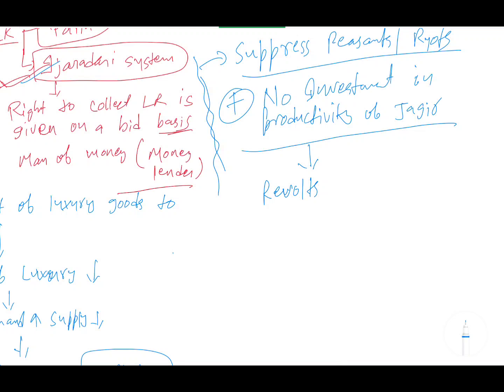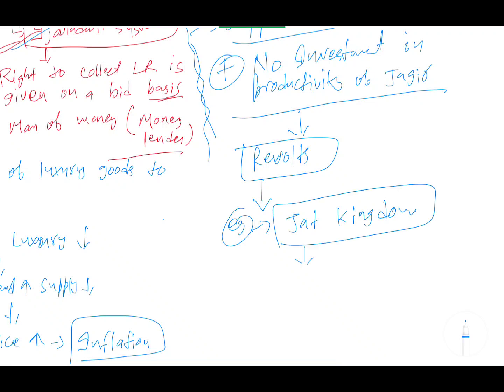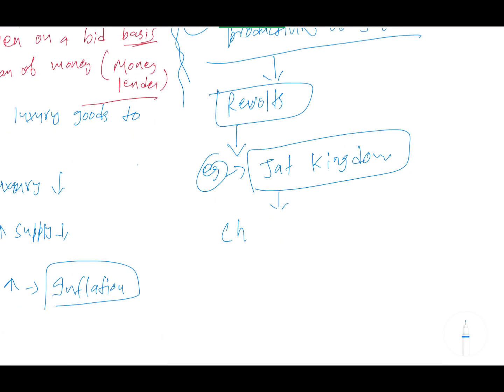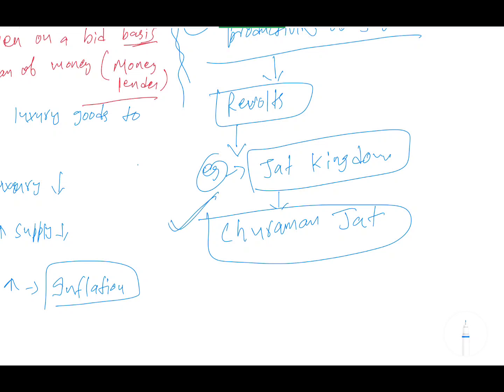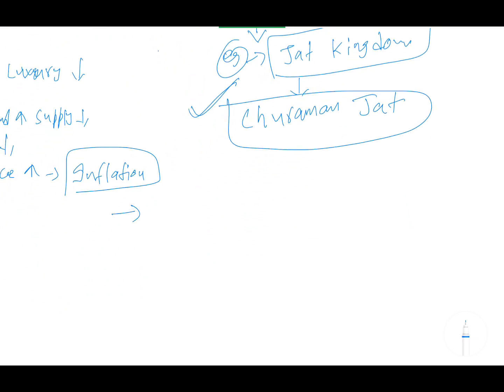Okay, so this revolt happens, and the result of this revolt is, for example, the emergence of the Jat Kingdom, the creation of the Jat Kingdom by Churaman Jat. So you can conclude that the creation of the Jat Kingdom is a result of the Jagirdari Crisis. This statement can act as a conclusion for some questions related to this.